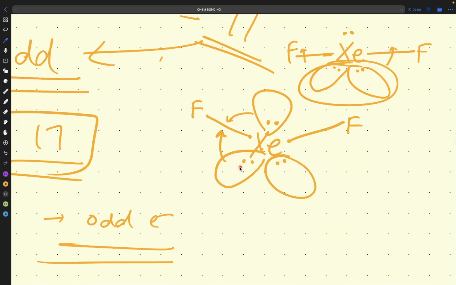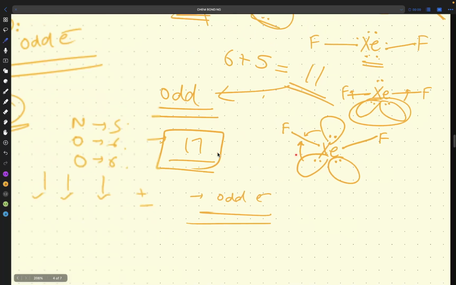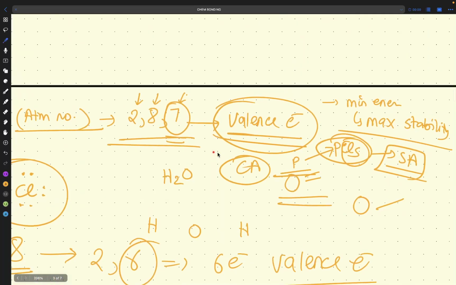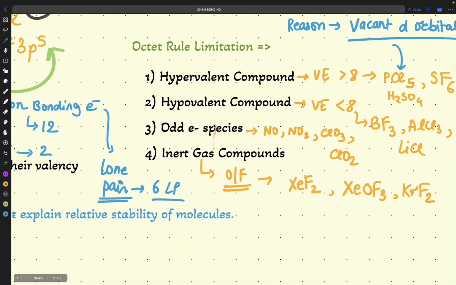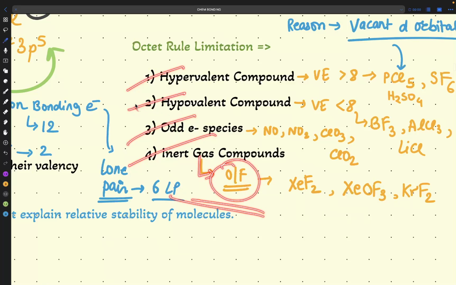So yeah, now this is over. So these are the limitations of the octet rule. So what is the octet rule limitation? Hypervalent compounds, hypovalent compounds, odd electron species, and inert gas compounds, which form with the help of oxygen and fluorine only. Remember, these four things are not following the octet rule. So that's why the octet rule is not every time applicable. This is the main point.